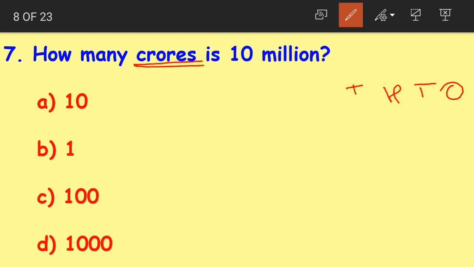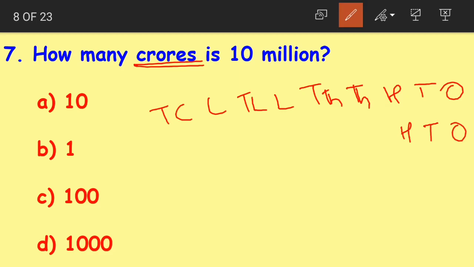Ones, tens, hundreds, thousands, 10,000s, lakhs, 10 lakhs, crores, 10 crores. Okay. Now below that I will write the international chart. Ones, tens, hundreds, thousands, 10,000s, 100,000s, millions, 10 millions, 100 millions.